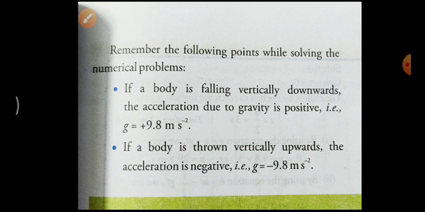Then remember the following points while solving numerical problems. You must keep this one in your mind. If a body is falling vertically downward, the acceleration due to gravity is positive, that is g = +9.8 m/s², as I said before. Then the next one, if a body is thrown vertically upwards, the acceleration due to gravity is negative, that is g = -9.8 m/s².